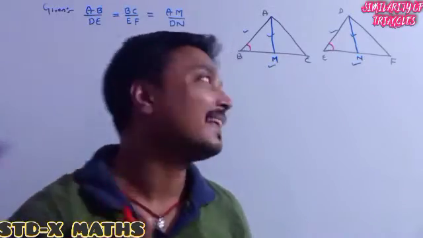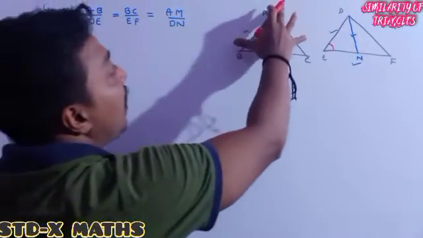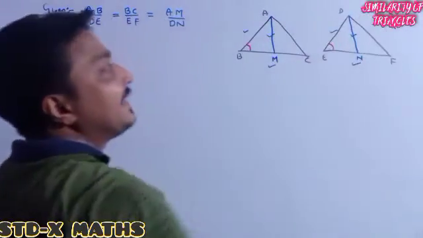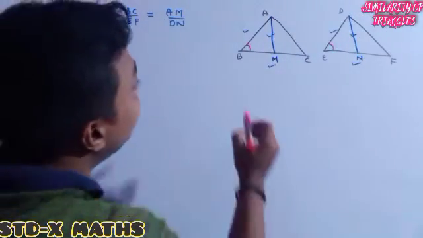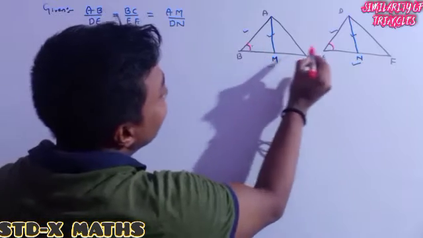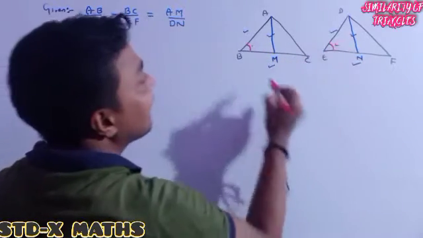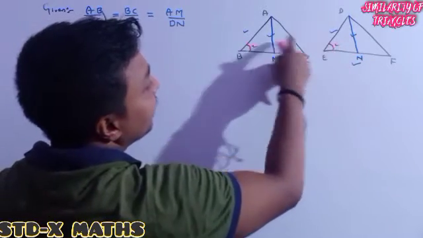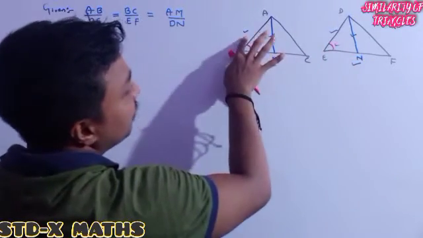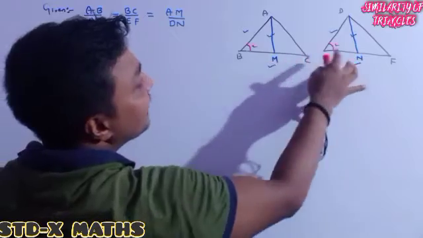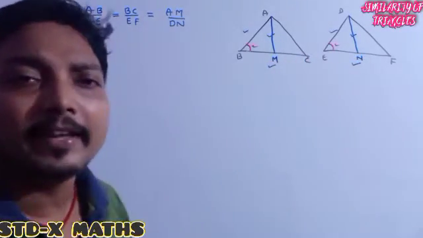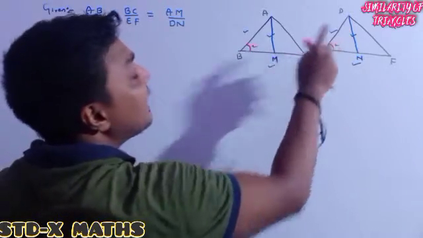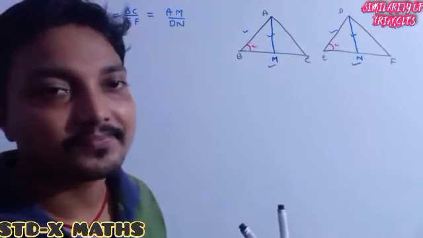Once again, to show the larger triangle ABC is similar to the larger triangle DEF, if only this angle we can show is the same as this angle, then one angle of both triangles is equal, and the including sides are already in the same ratio, it is given. So only one angle's similarity is important.